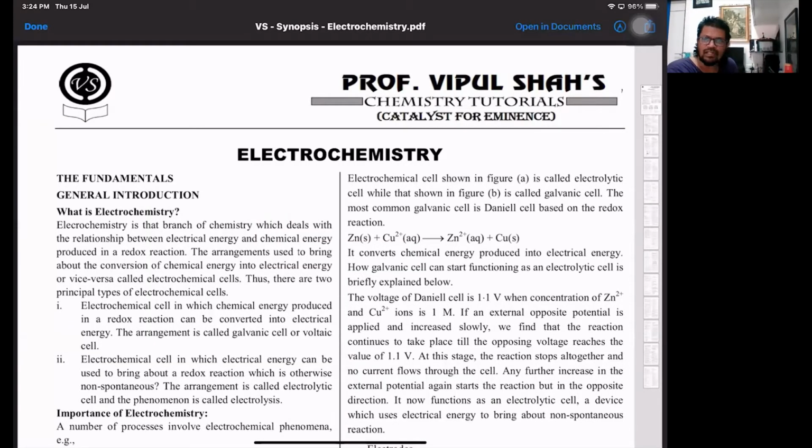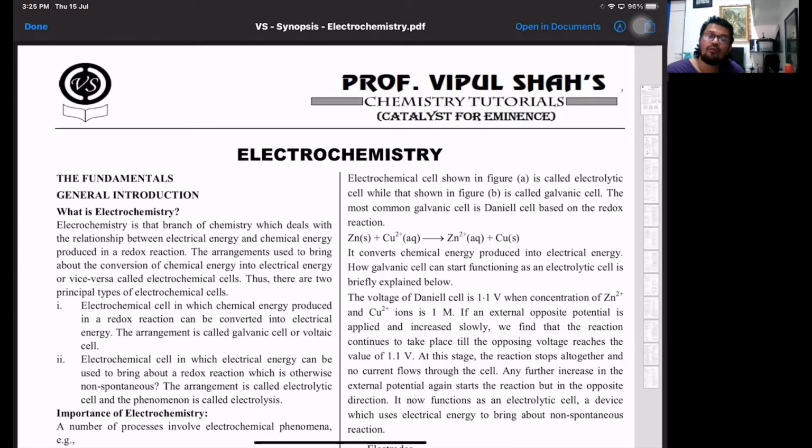All right, let's start with the synopsis with respect to electrochemistry. Now, what exactly is electrochemistry? It is the branch of physical science that deals with the interconversions of electrical energy to chemical energy and chemical energy back to electrical energy. Depending upon the conversion of electrical to chemical or chemical to electrical, the cells are classified as electrochemical cells. Electrochemical cells are of two types: galvanic or voltaic cells, where there is conversion of chemical energy to electrical energy. Second is electrolytic cells, where there is conversion of electrical energy into chemical energy.